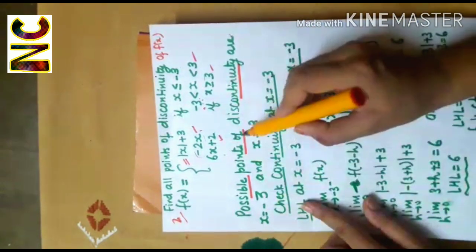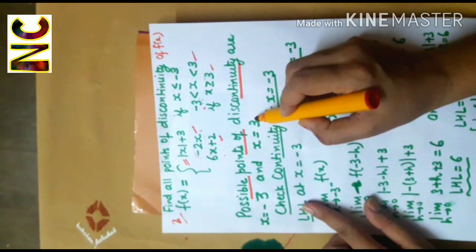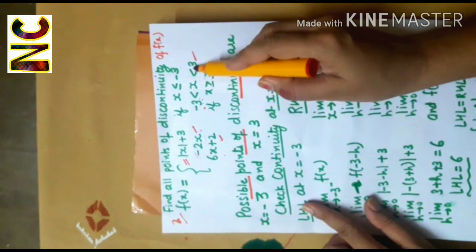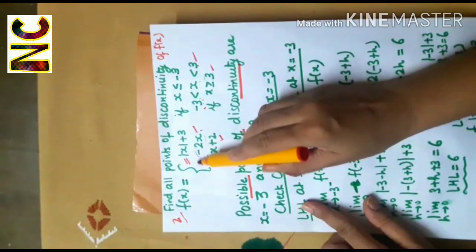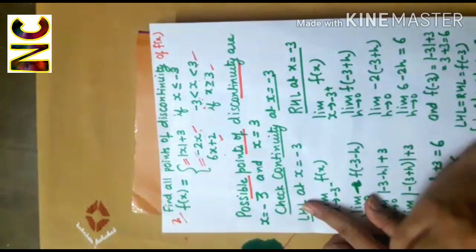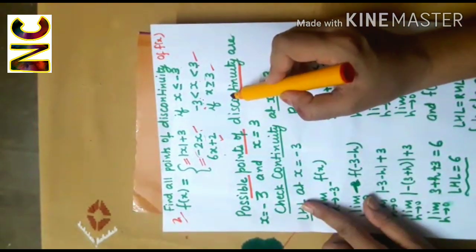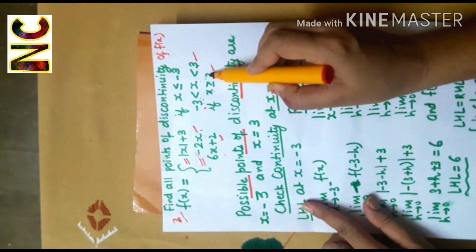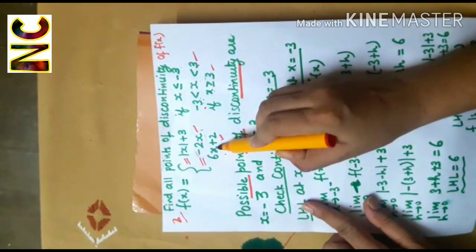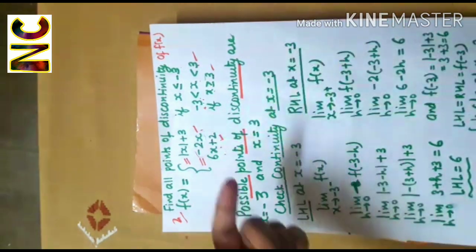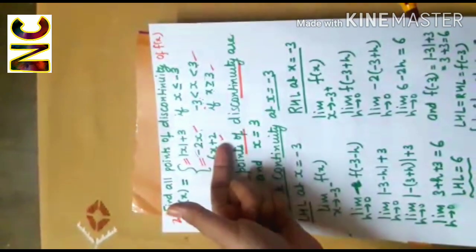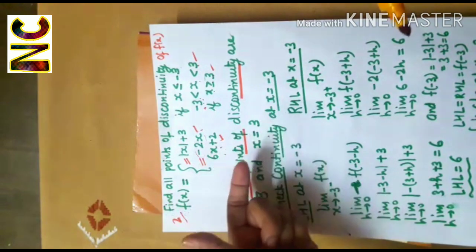Similarly, when I compute the left hand limit at 3, x less than 3, the function will follow this definition. And when I compute the right hand limit, x greater than 3, the function will follow this definition. So there is a chance that the left hand limit and the right hand limit at 3 may differ.